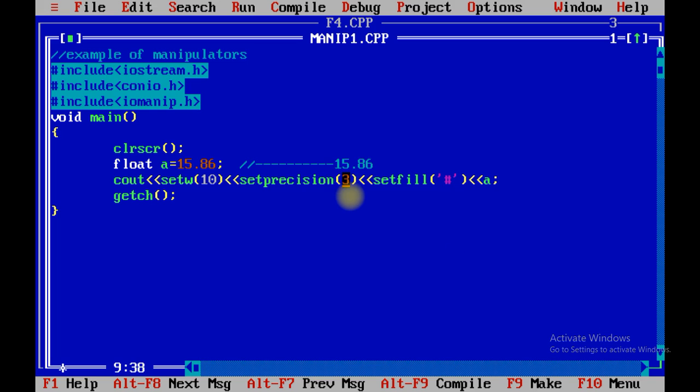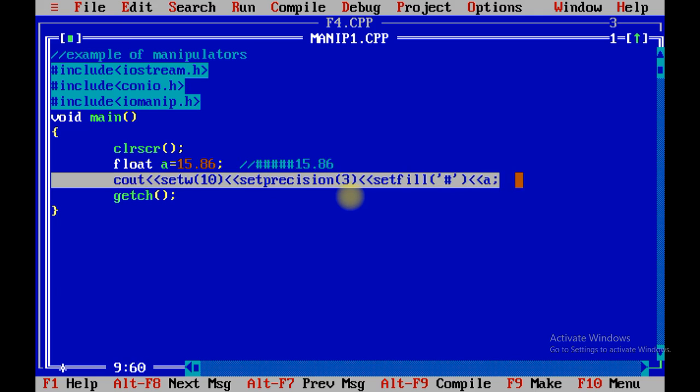Now see how many precision we have taken over here: 3. So after the point we want to print 3 digits, but if you put 0 over here, there is no effect regarding that. So it will not print a 0 over here, and instead of the 5 spaces it will print the hash sign. 5 hashes will be printed using the setfill function. So in this way you can also use manipulators.